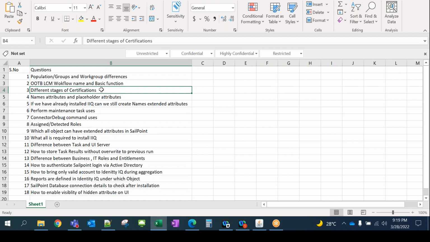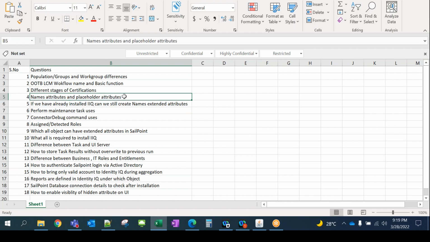That's optional. I told you, out of five, only two are mandatory stages. First is generation, and second is active. These are the two mandatory stages, but three of them are optional: one is staging, second is challenge, and third is revocation. These are the three optional stages. People do ask this question very often in interviews.